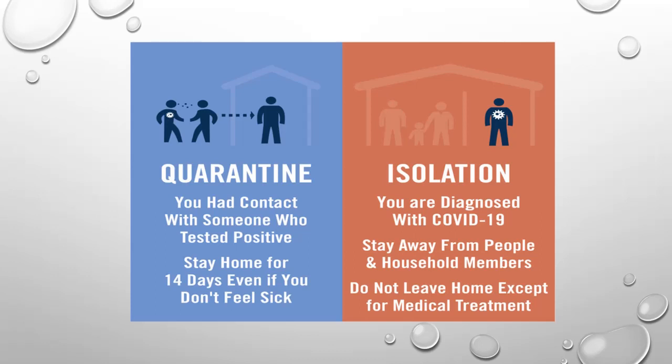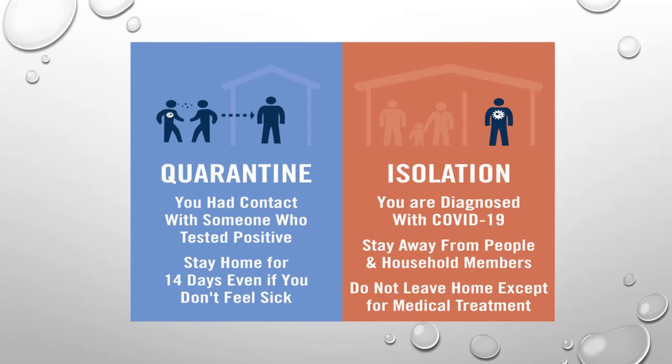Quarantine is done to limit the freedom of well persons, and it is for the longest incubation period of the disease. Quarantine is done for cholera, for plague, for yellow fever. Nowadays, in most diseases, quarantine is replaced by active surveillance. But I share here the example of COVID 19.